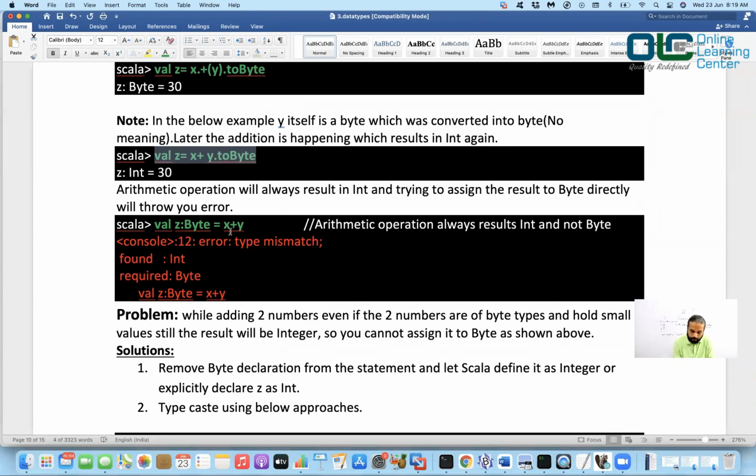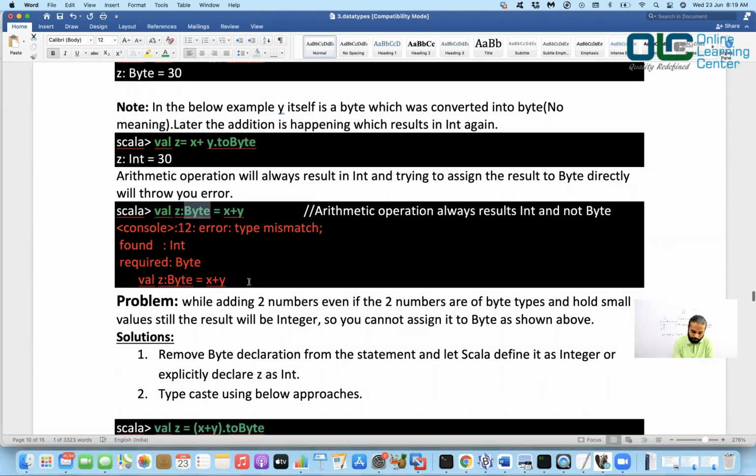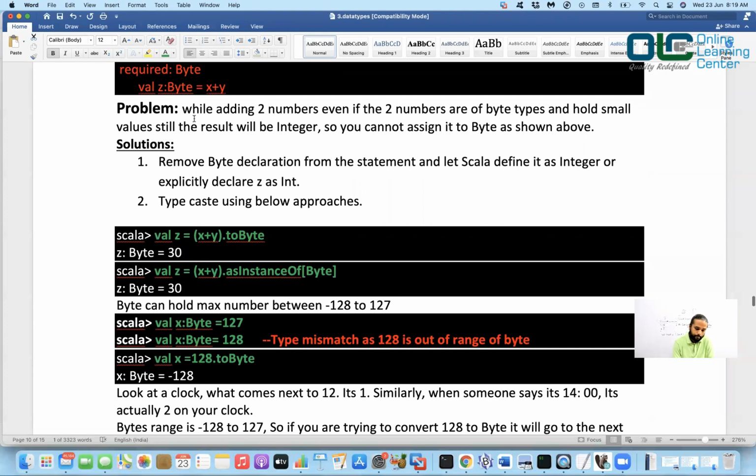We said x plus y. This is byte, and then I was trying to assign it to a byte variable, but then it says it's not matched because x plus y is going to return you an integer, whereas z is of byte type, and that does not work. Okay, no problem. While adding two numbers, even if the two numbers are of byte types and hold small values, still the result will be integer. So you cannot assign it to byte as shown above.